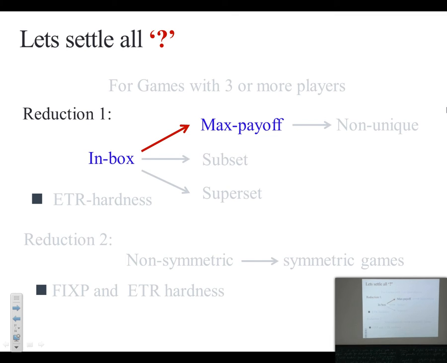So I'll show you only this reduction, which involves max payoff, and that too for two players. I'll only give you the main ideas, and that will be enough for you to complete the course.